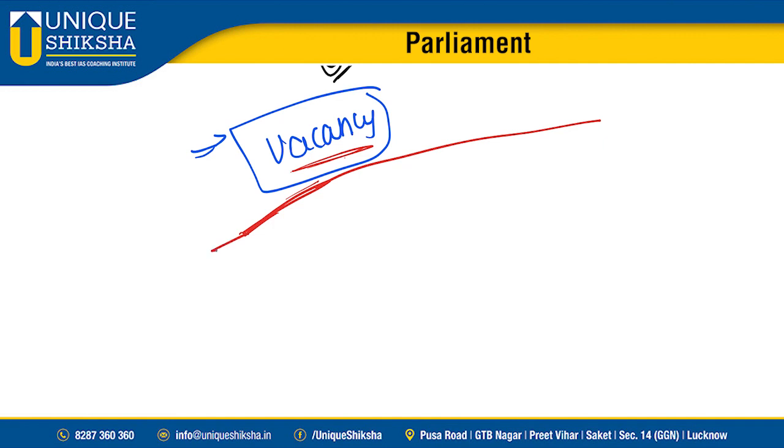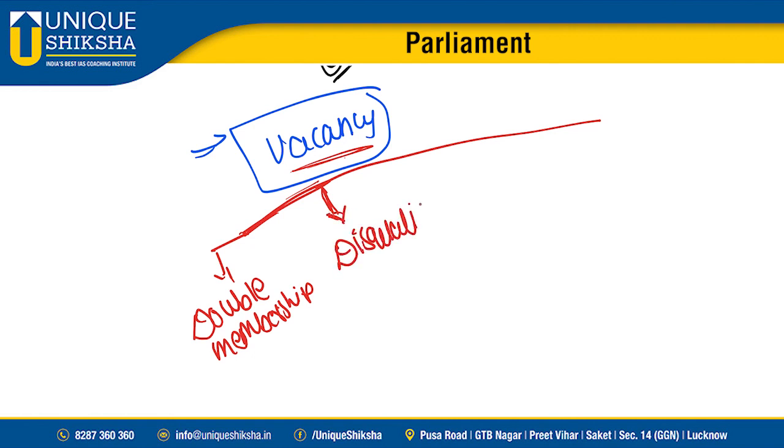Vacancy can arise. The vacancy in the seats can be on various grounds. What can be the grounds, sir? First is if you are having double membership. Sir, please remember, earlier we have discussed disqualification. So in vacancy, disqualification can be one form. The vacancy in the seats can arise, one is due to double membership. What is double membership? I will be discussing through disqualification, or by resignation,